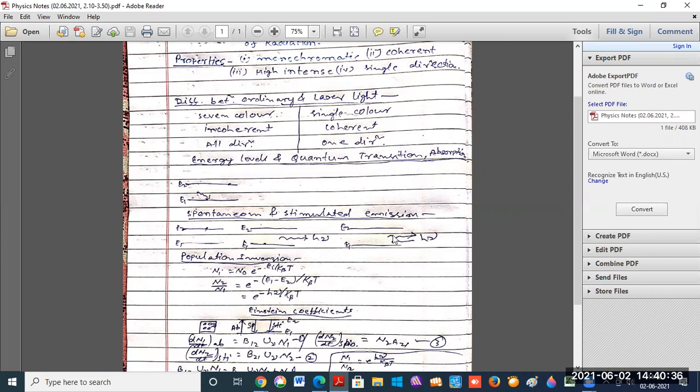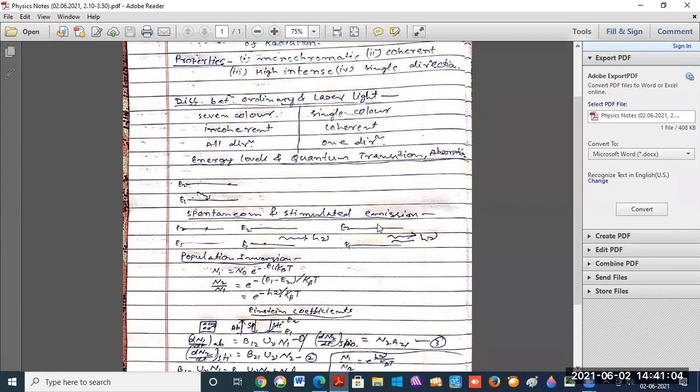For laser action, higher population is required in the upper energy level. This is known as population inversion. This is the main theme of population inversion.